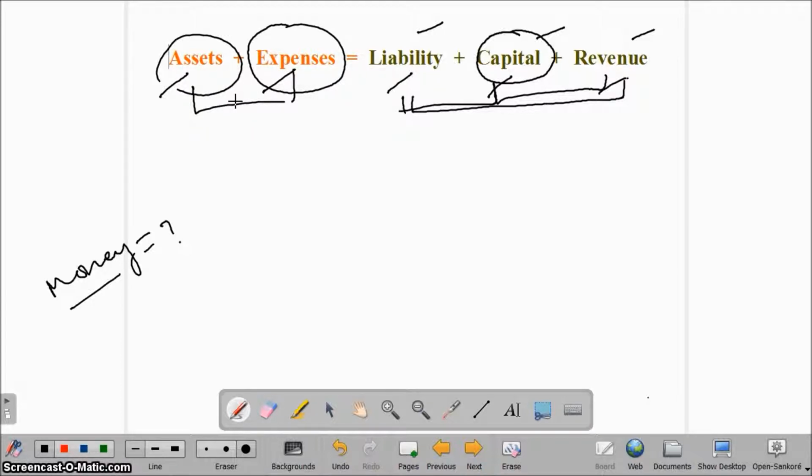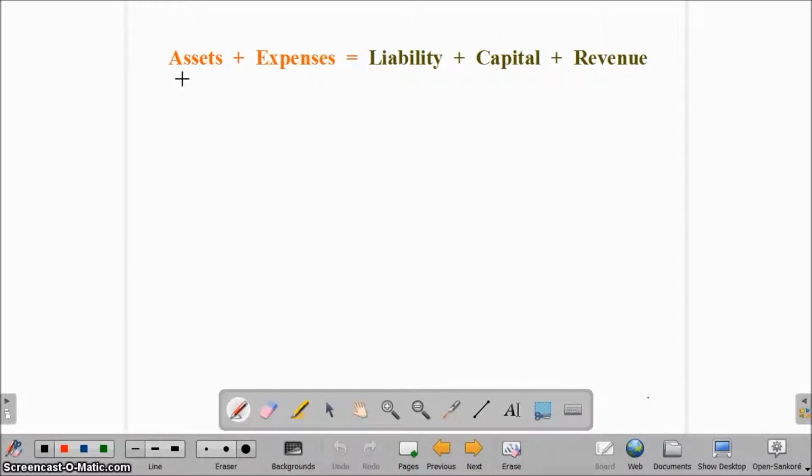So in this manner we have framed one equation, and this equation is also known as the extended accounting equation. The equation is that the total of assets and expenses equals the total of liability, capital and revenue. So this is our extended accounting equation.